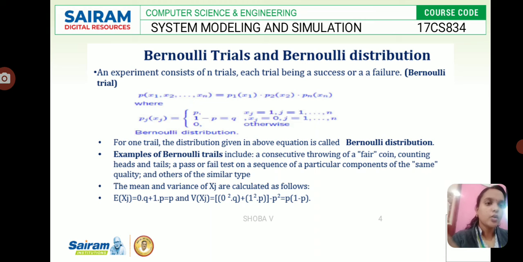Examples here are consecutive throwing of a fair coin counting heads and tails, and a pass or fail test on a sequence of particular components of the same quality or of a similar type. Here they have given the mean and variance of xj, which is calculated. E of xj is equal to 0 times q plus 1 times p, and V of xj is equal to 0 squared times q plus 1 squared times p minus p squared. We are using this here. For each and every trial it may vary, but it should be a constant one.